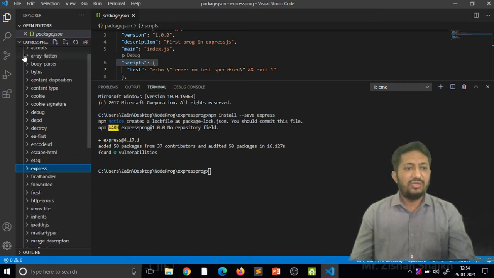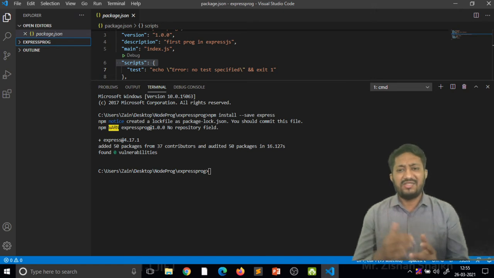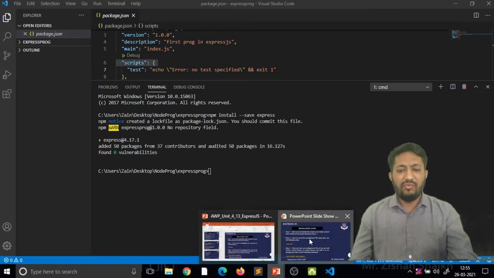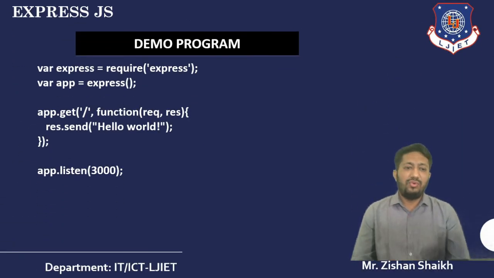So this is the minimum requirement when we want to run our hello world code. When you are setting all these things for the first time, it takes some time, but once you install it, it is easy to run our code. Now we are moving to the next step. This is the hello world code in front of your screen. How this code works, we will see in the programming portion.